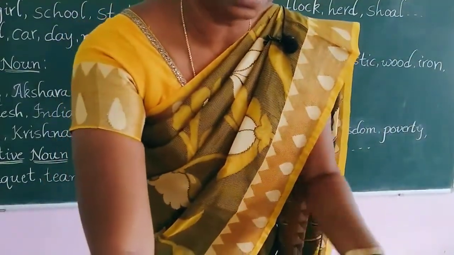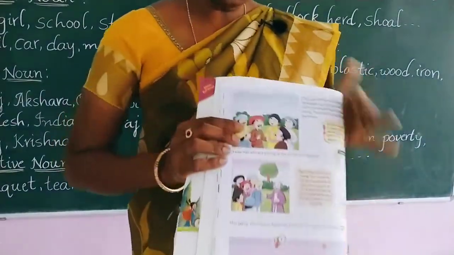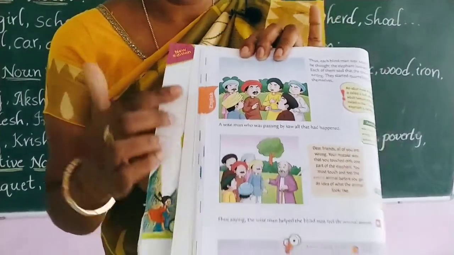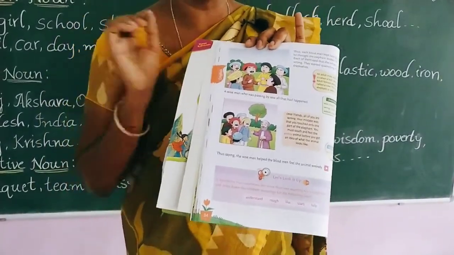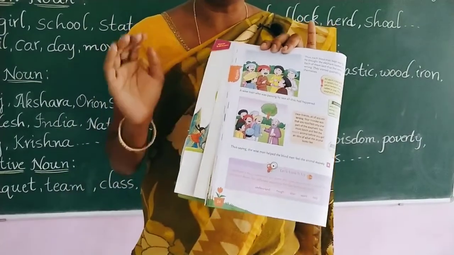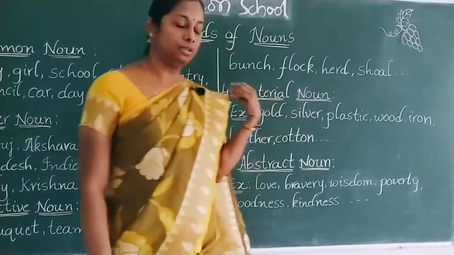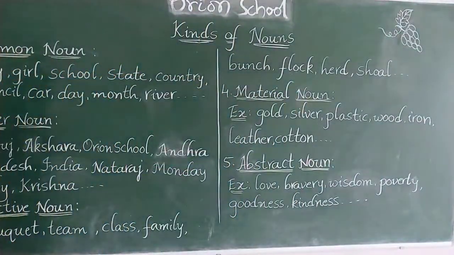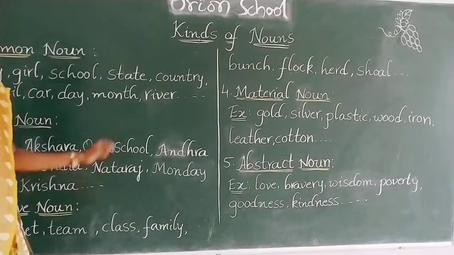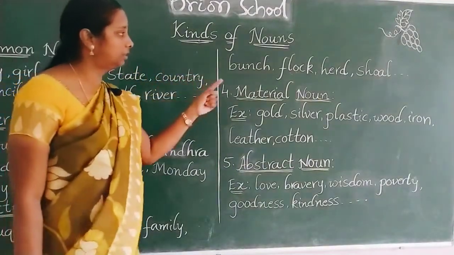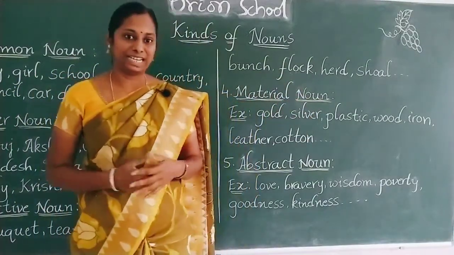Next, one more example. What can you see here? Some people. So what do we call this one? A group of people. Have you understood? Collective noun. Okay. So examples of collective nouns: bouquet, team, class, family, bunch, flock, herd, shoal. All these are some of the examples for collective nouns.